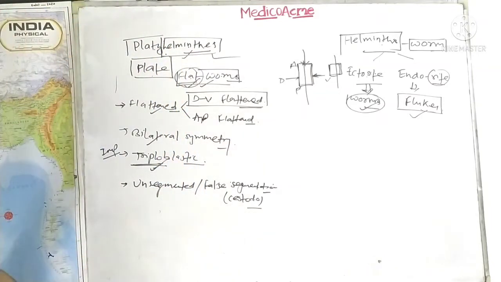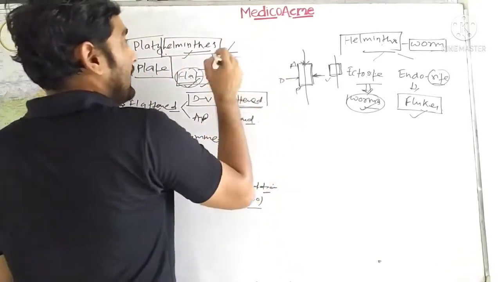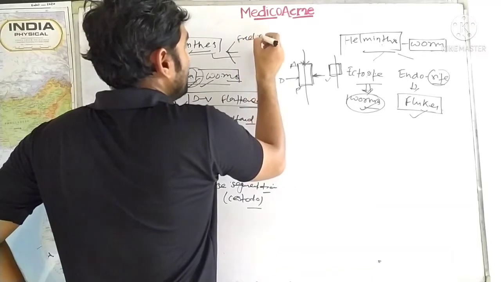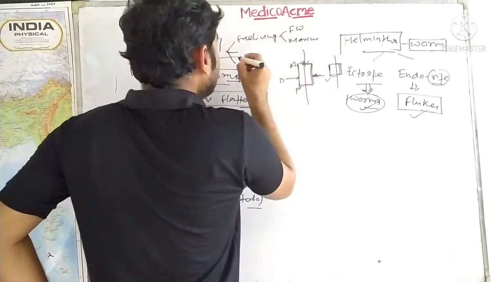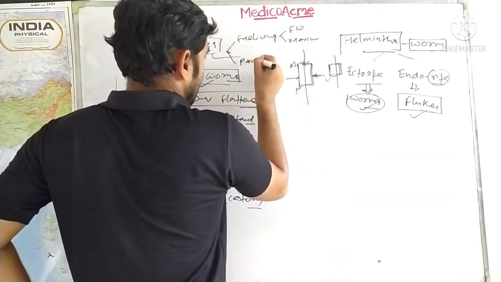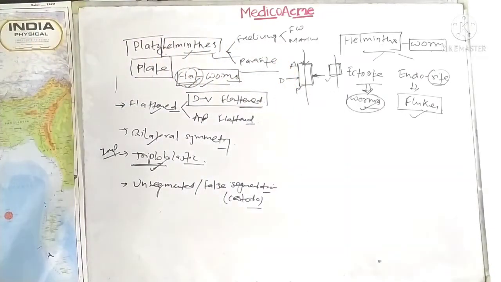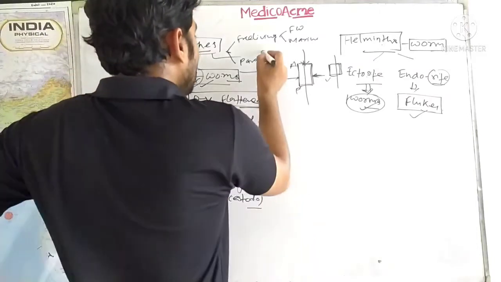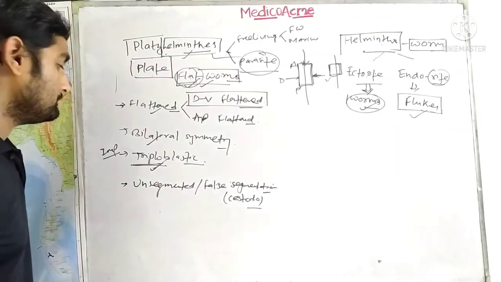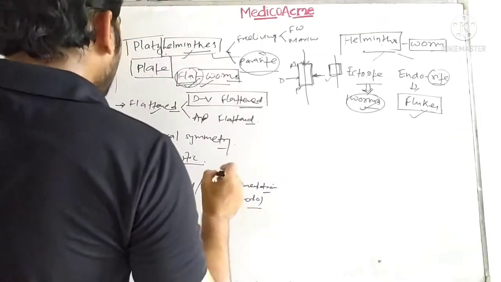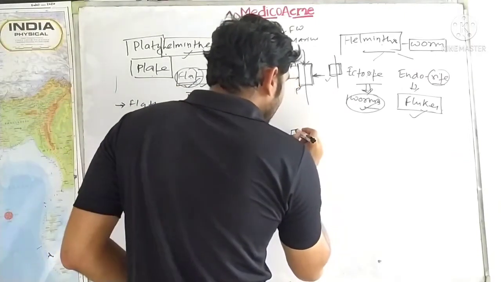Where do you find the Platyhelminthes? The flatworms. Flatworms are cosmopolitan. They can be found anywhere, and the important thing is that they are free living, both in freshwater and marine, and they can also be parasites. So they are found inside the body and outside the body. Okay, so guys, the important thing here is that these are basically internal parasites or endoparasites. Now in Platyhelminthes you will talk about the digestive system.